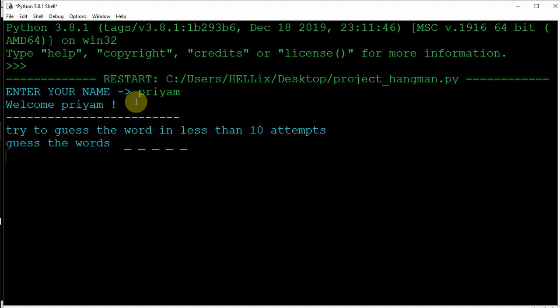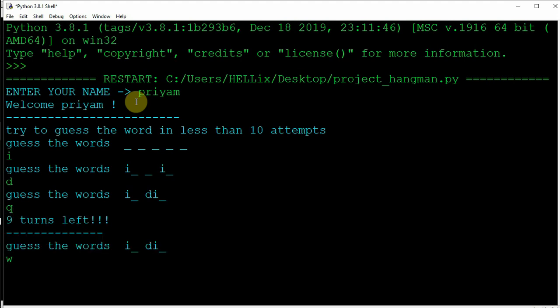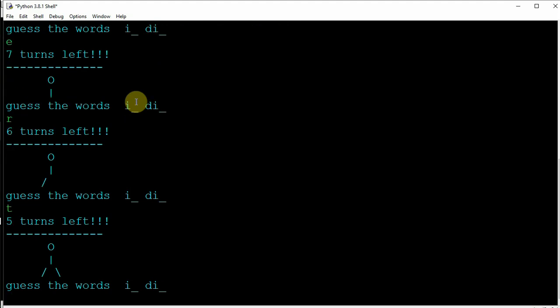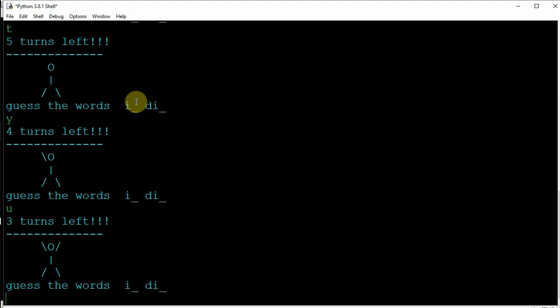So it's asking me to guess the word. I guess it will be okay. And I give D. What if I don't give a correct word? I know the word, so that's why it's easy for me. So see, the hangman is being built, right? You can see it's building the hangman.